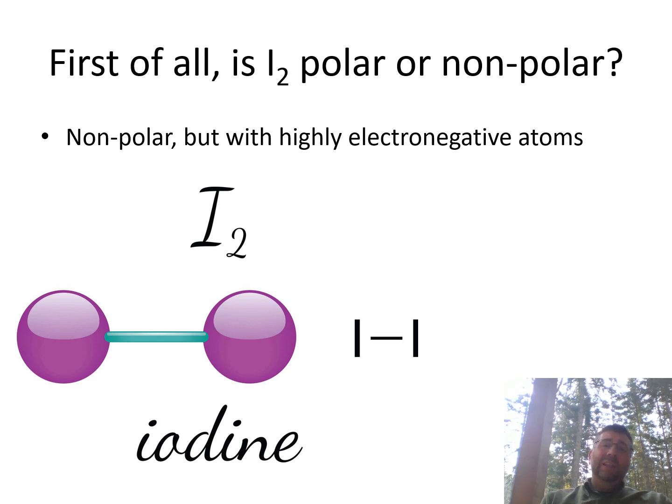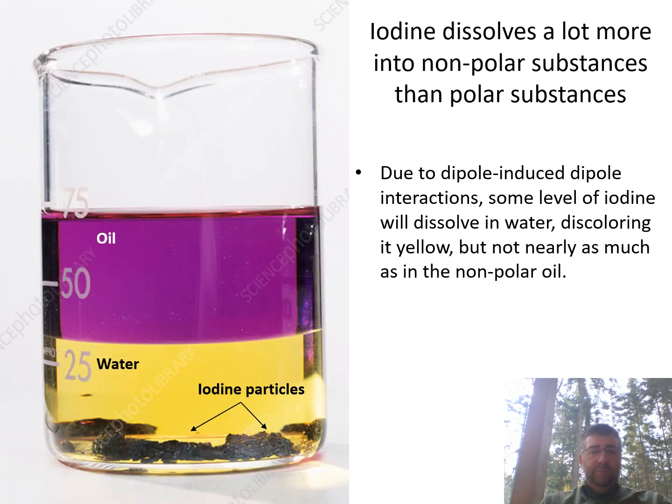But these are highly electronegative atoms. So unlike the oil molecule that contains carbon and hydrogen that are not highly electronegative and therefore has extremely small dipole-induced dipole interactions with water such that they basically separate and don't interact at all, iodine is pretty electronegative, and so there is going to be some of this dipole-induced dipole interaction. If we go to that idea of like dissolves like, iodine is going to dissolve a lot more into nonpolar substances than into polar substances.